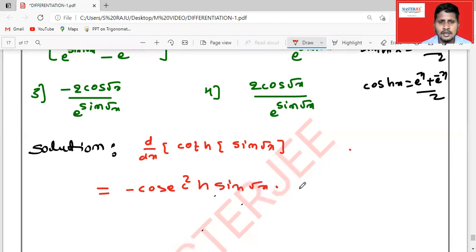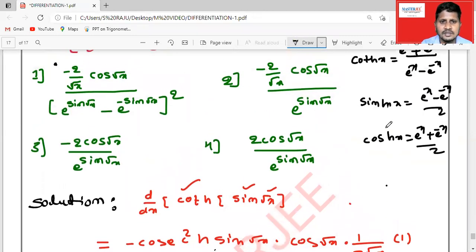Again, sin root x's derivative is cos root x times 1 by 2 root x. We can apply the chain rule. First, we differentiate coth x, then sin, then root x, then x's derivative is 1. Okay, now,